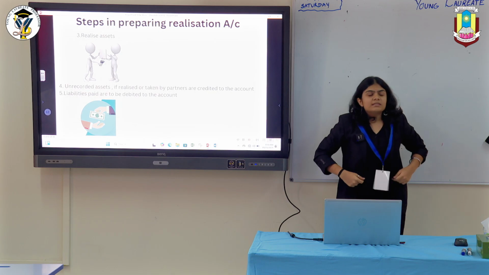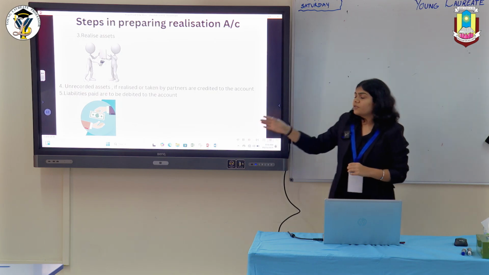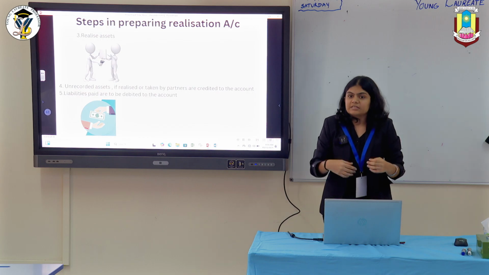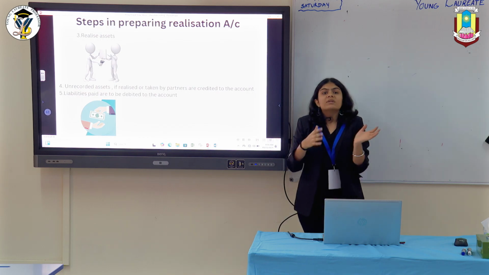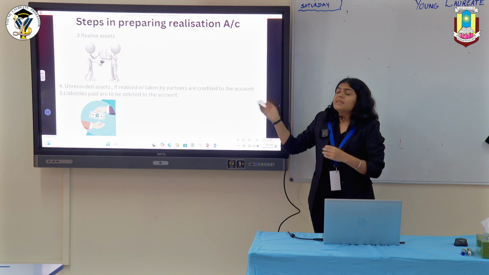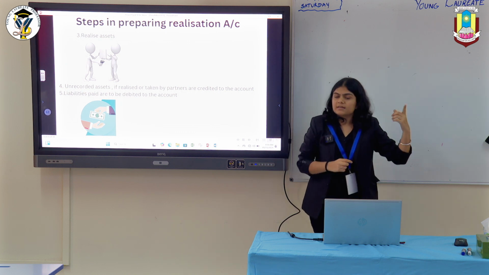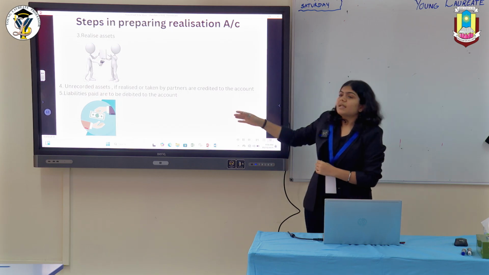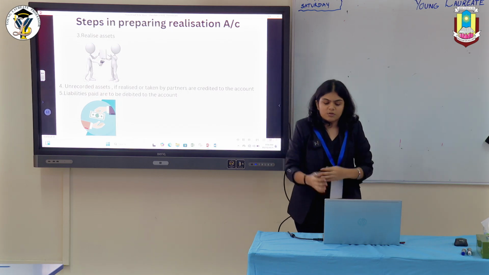Now the fifth one is that your liabilities are to be debited to the account. The liabilities you pay, your cash is going out of the business. So as your cash is going out, you credit your cash account, and my liabilities have already been transferred to my realization account. So when I pay back my liabilities, I'll do realization account debit to cash account.